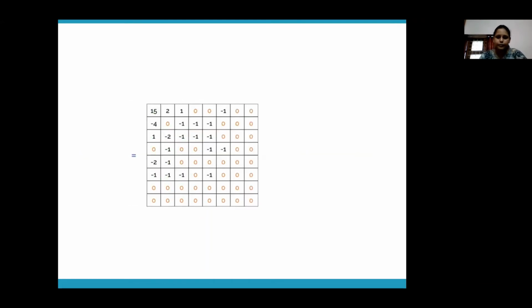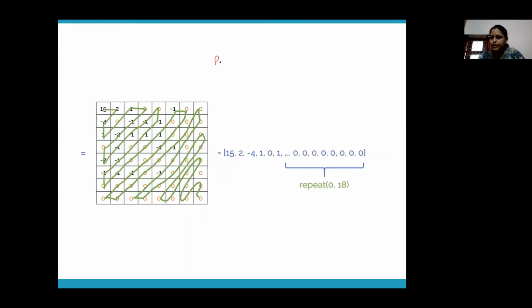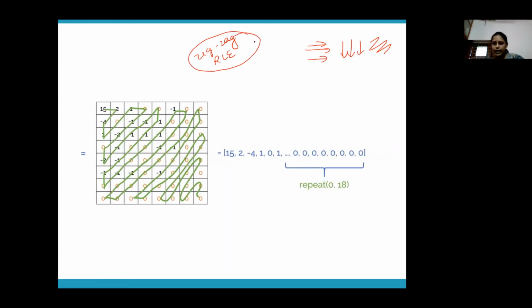Now after that, what is done is you apply a variant of run length encoding, which is called zigzag encoding. When we were discussing run length encoding, I told you there are different variants based on how you do it. You can do it horizontally, you can do it vertically, you can do zigzag. These are all variants of run length encoding. So in JPG compression, we make use of a variant called zigzag run length encoding.